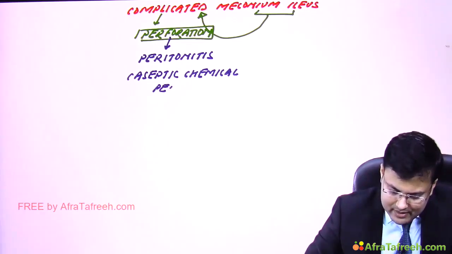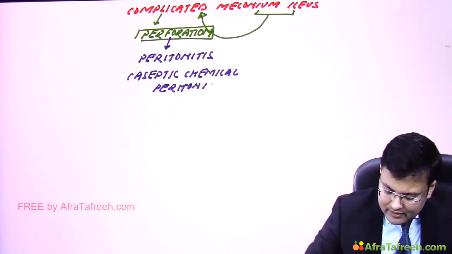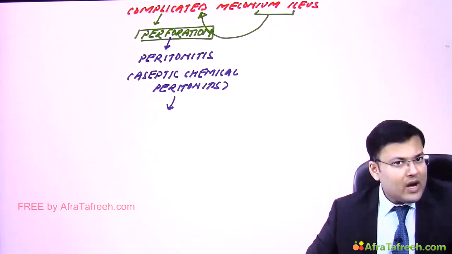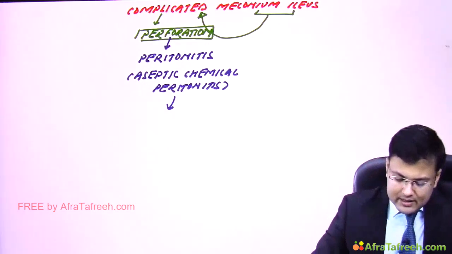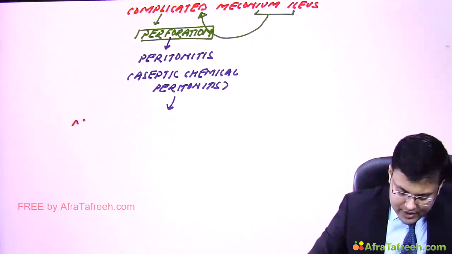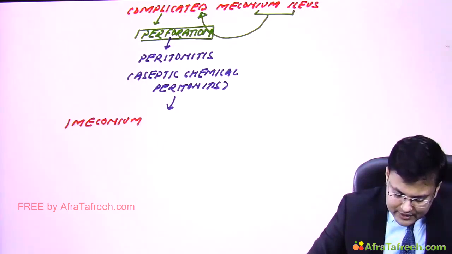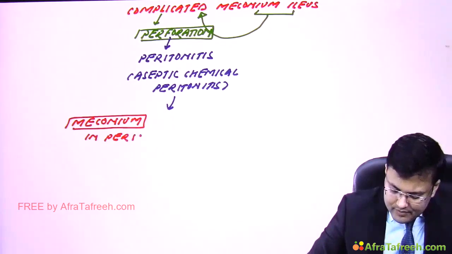Aseptic chemical peritonitis. Clear? Why is it aseptic chemical peritonitis? Because here meconium enters into the peritoneal cavity. So there is presence of meconium in the peritoneal cavity. Clear?